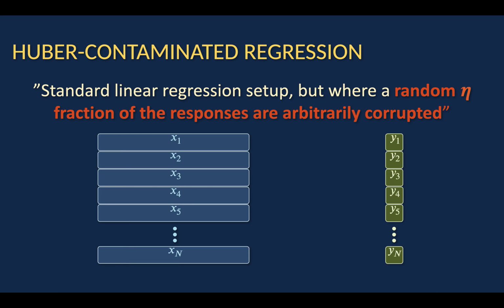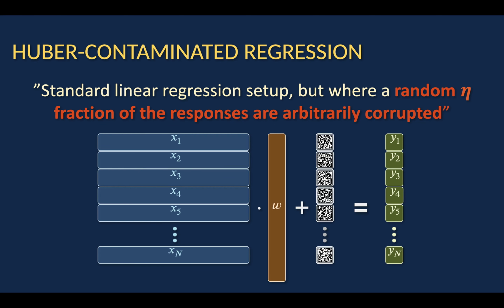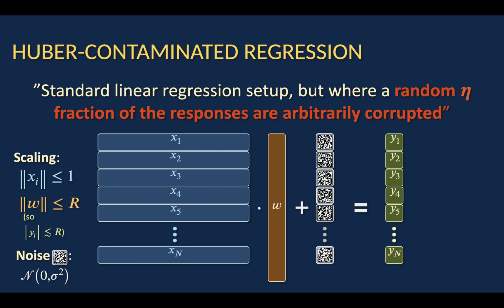So let x_1 to x_n be the covariates, and let w be a regressor, and let y_1 through y_n be equal to x inner product w plus some standard Gaussian noise. And we adopt the scaling that the covariates x_i are in the unit norm ball, and the regressor w is in the R norm ball, so that the labels, or responses, y_i, are between negative R and R. And the noise is going to be Gaussian, normal 0 sigma squared.